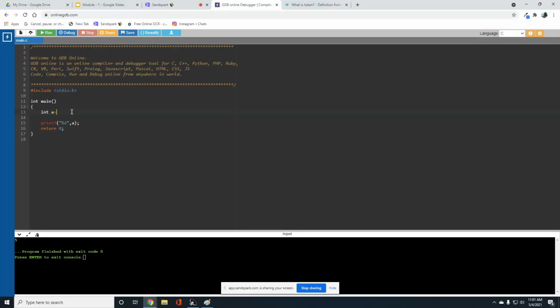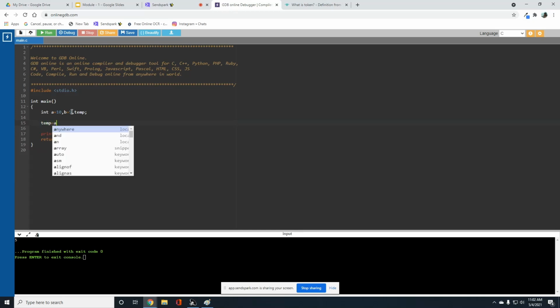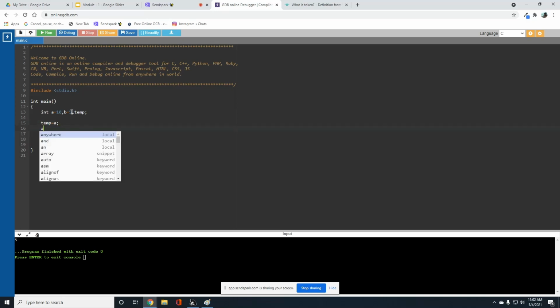So a value is 10, b value 5, and you can declare the temporary variable here itself. So memory is created for a, b, and the temporary variable. First I am going to assign a value to temp. Now I am going to assign b value to a. Now I am going to assign temp value to b. Here is the logic of the program.